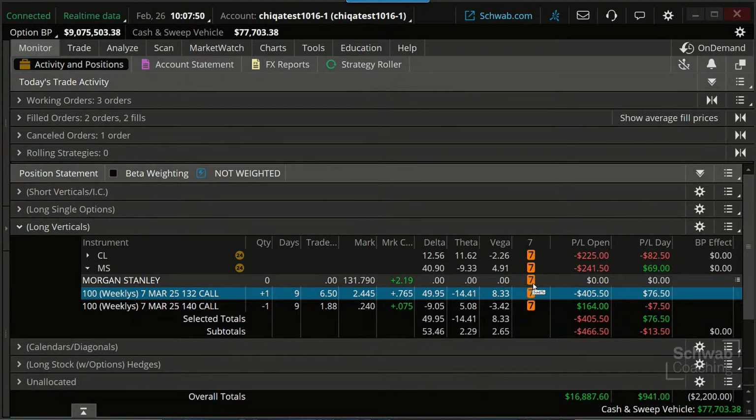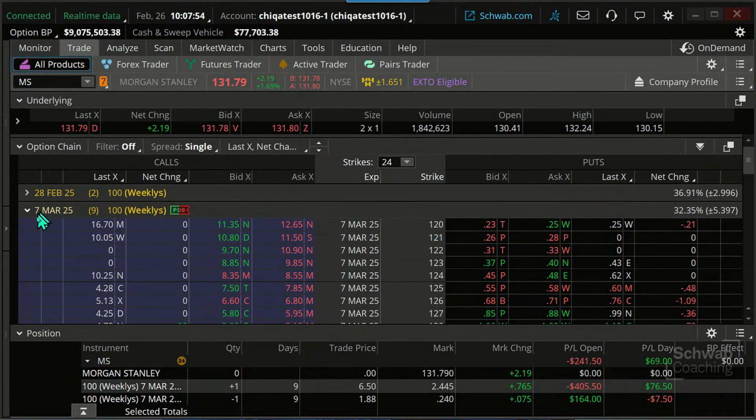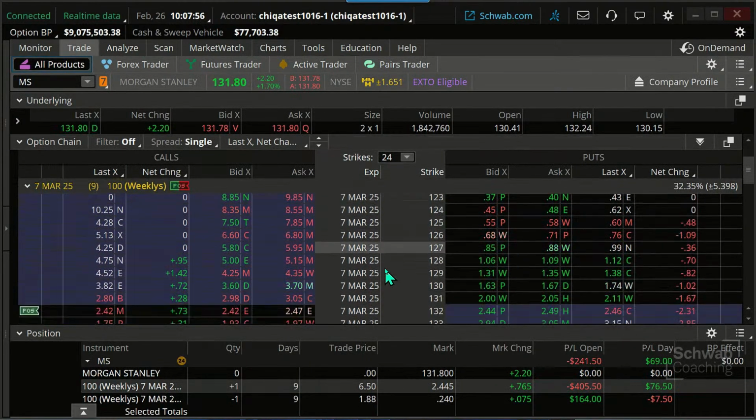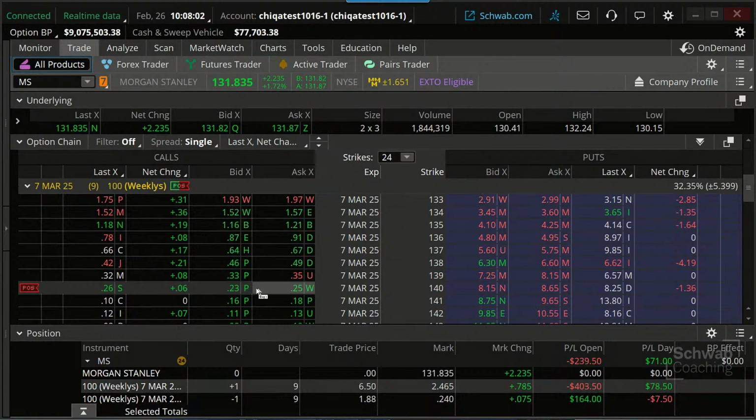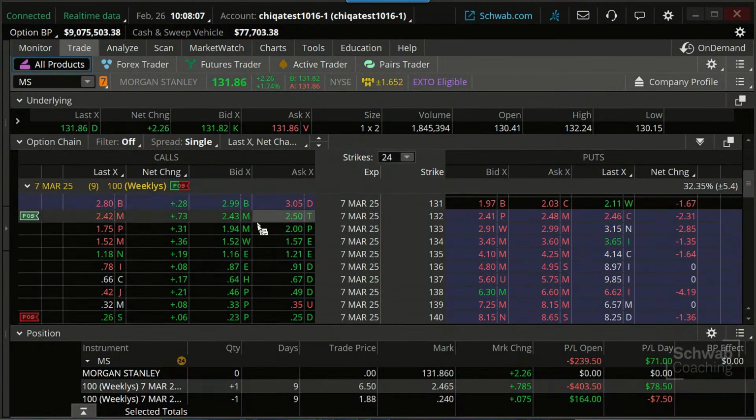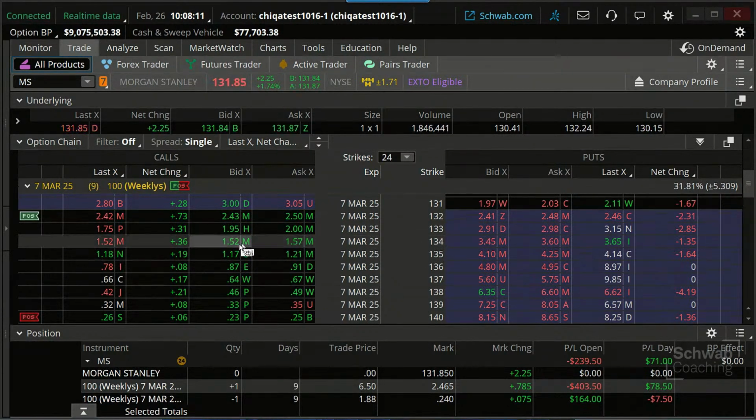So we're going to go to Morgan Stanley here. I'm going to go to March 7th because that's our date. And we're looking at this 140. If I buy this back, it's going to cost me roughly $25 to buy back. If I now turn around and sell this at 134, we'll be able to sell that for about a 150. That's going to be a net of $125 or something like that. Okay, that's a credit we're bringing in.